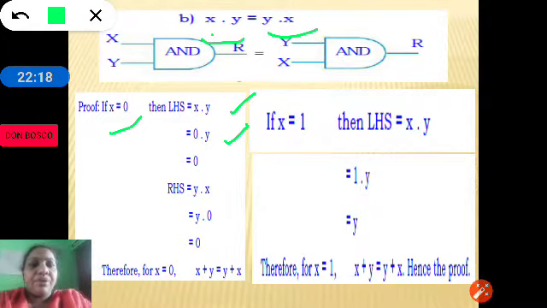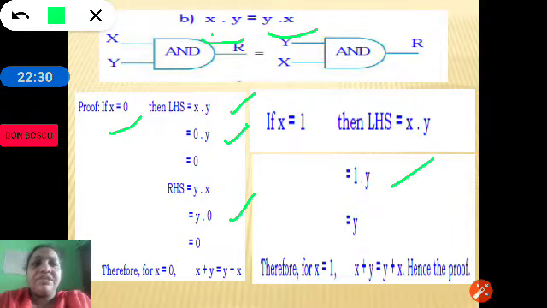Then we have y ANDed with x. We substitute the x value with 0. Y ANDed with 0 is again 0. Here we have x is equal to 1. 1 ANDed with y is equal to y. So how do we get this?